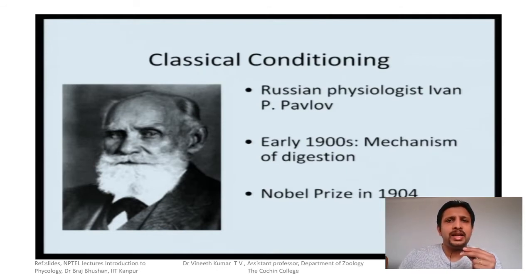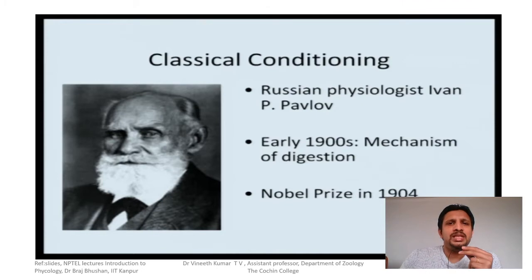Not only in academic learning, but in our day-to-day lives, all organisms have this type of learning called associative learning, where they associate a stimulus with something and respond to that.